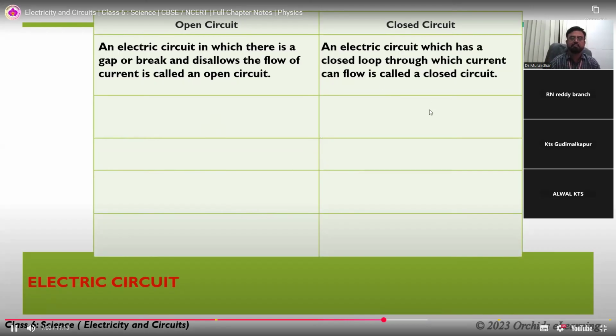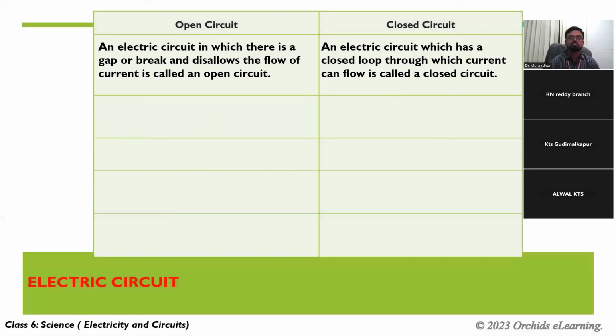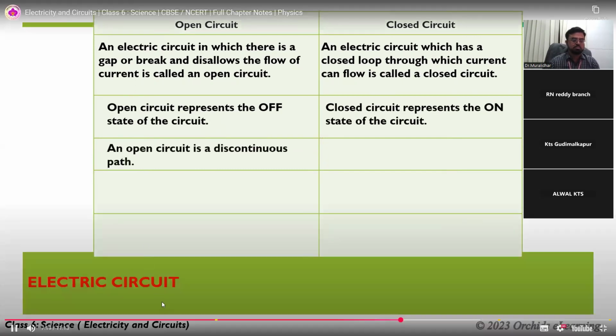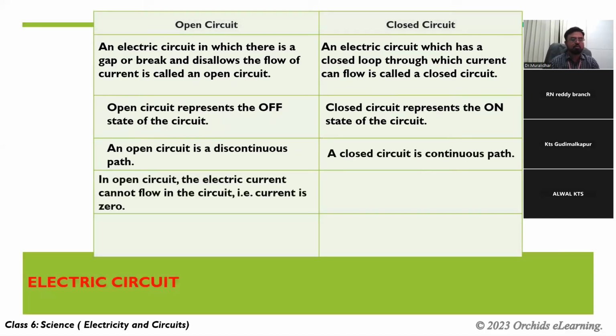An electric circuit that has a closed loop through which current can flow is called a closed circuit. Open circuit represents the off state of the circuit. Closed circuit represents the on state of the circuit. An open circuit is a discontinuous path. A closed circuit is a continuous path. In an open circuit, the electric current cannot flow in the circuit, that is, current is zero. A definite current flows in the closed circuit.